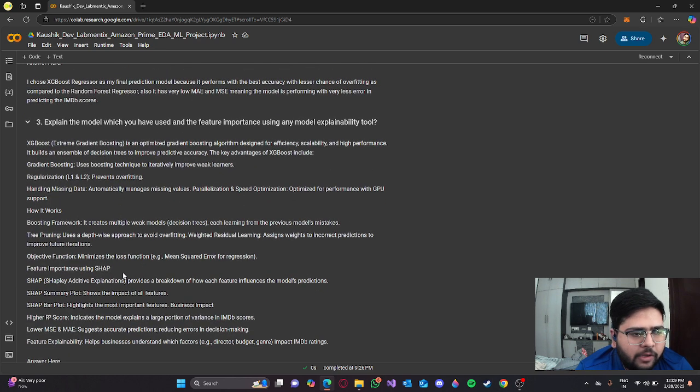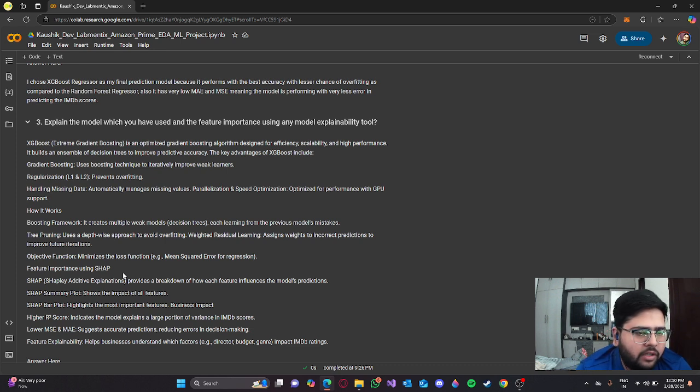I'm not going to explain how the XGBoost model works, but the great advantages are that it uses gradient boosting, iteratively improving weak learners. Regularization prevents overfitting. It handles missing data automatically. Parallelization and speed optimization optimize for performance with GPU support.